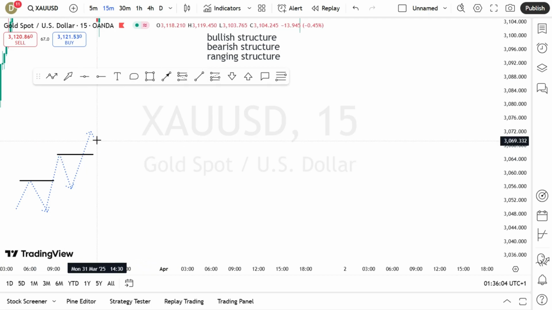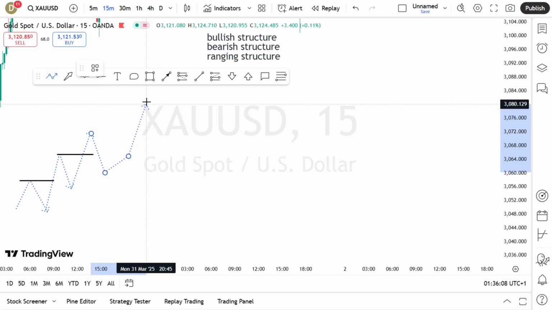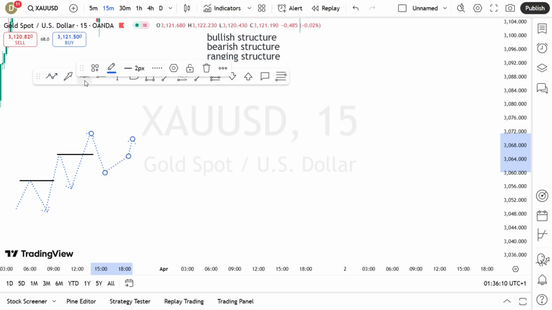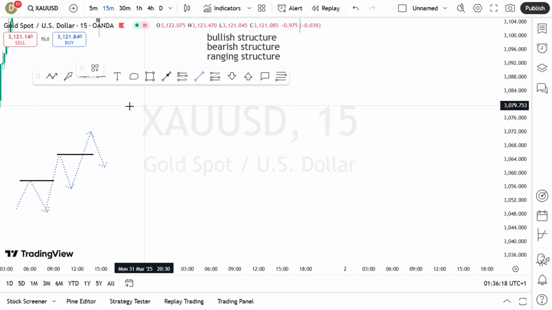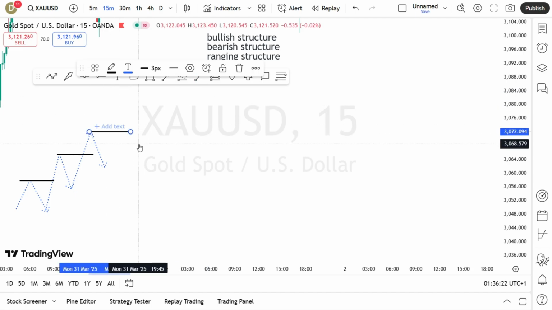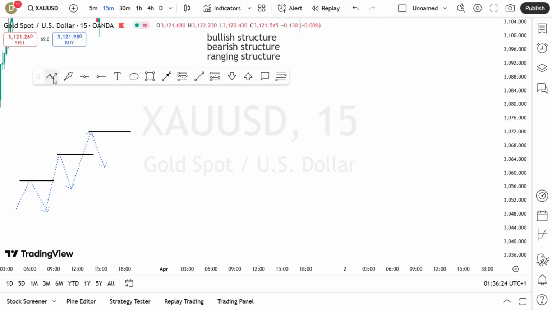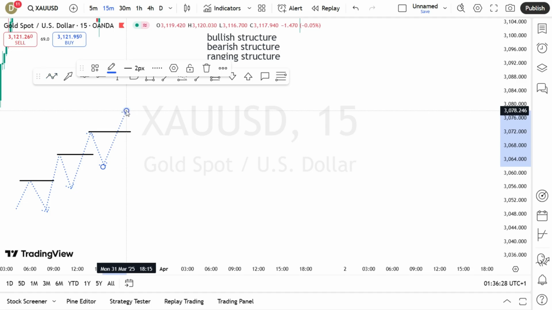So the market will create another high over here. Once this high is also taken, it tells you that the market is now forming an uptrend.